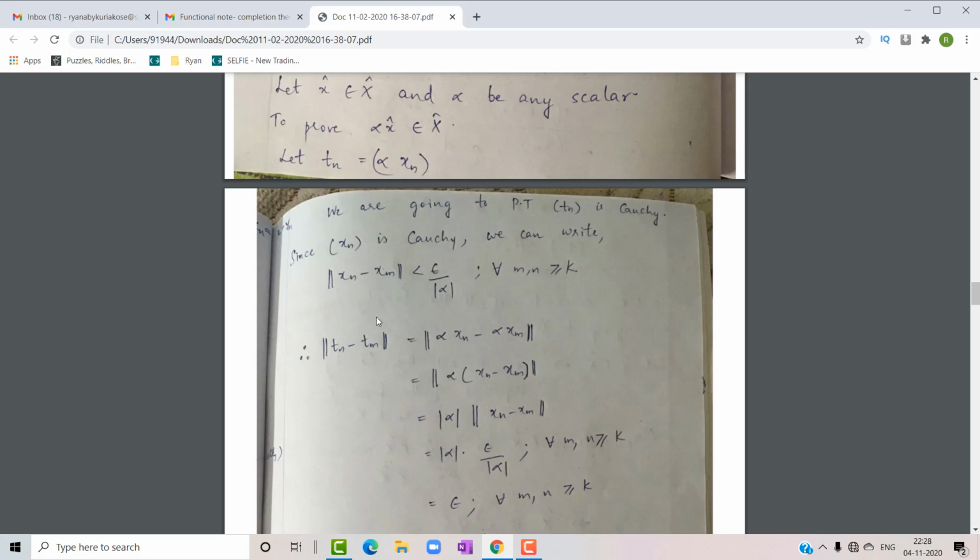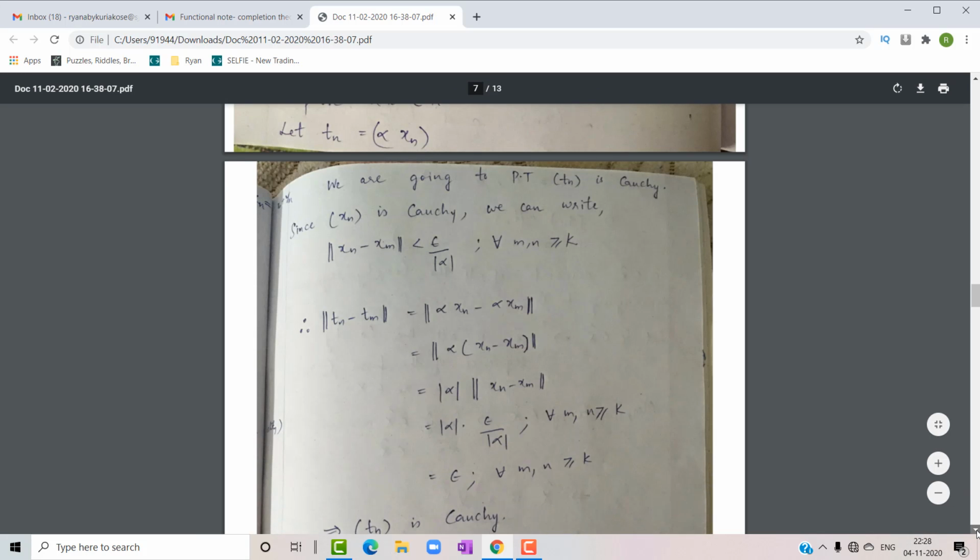Let's substitute what we have got here: the norm of xn minus xm is less than epsilon by modulus of alpha. So we get modulus of alpha into epsilon by modulus of alpha for all m and n greater than or equal to capital K. Obviously the modulus of alpha and modulus of alpha cancel out, so the remaining part is epsilon.